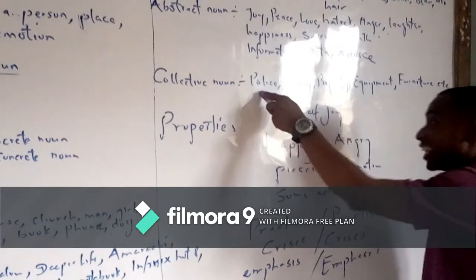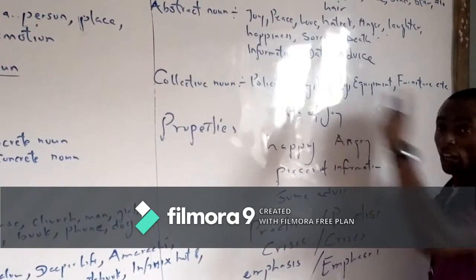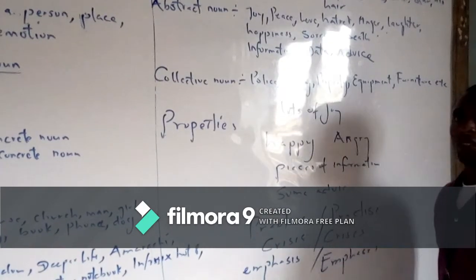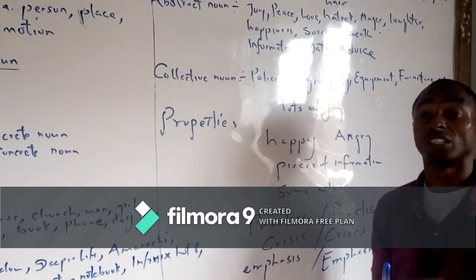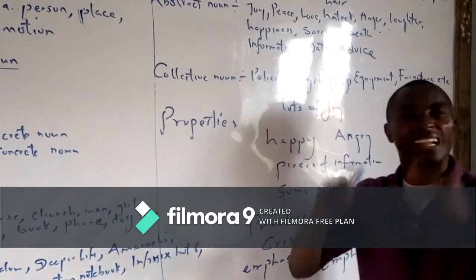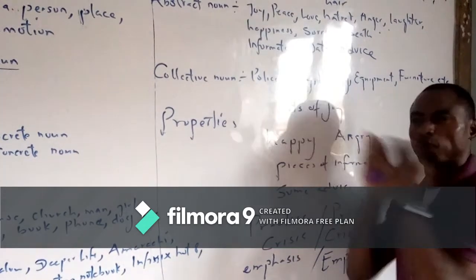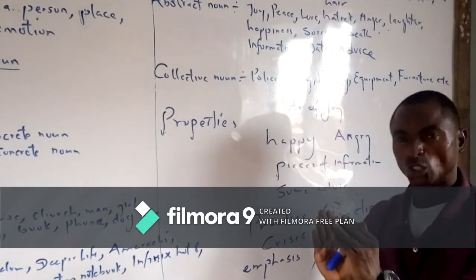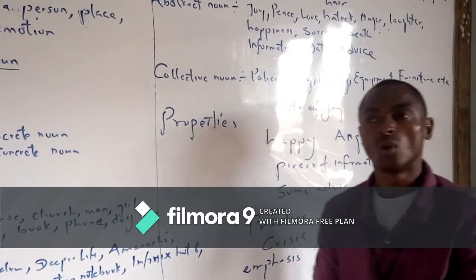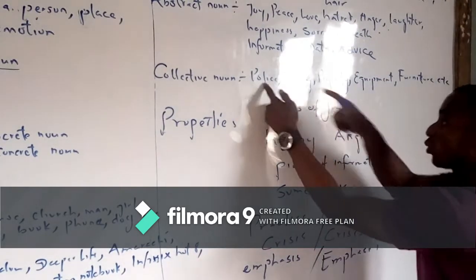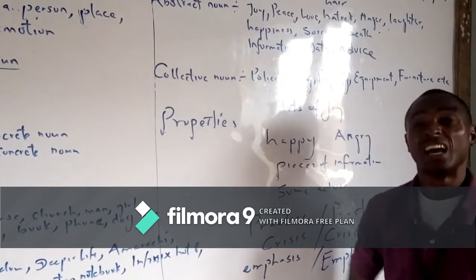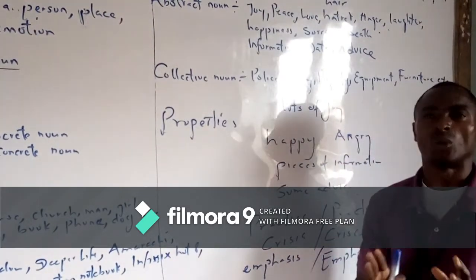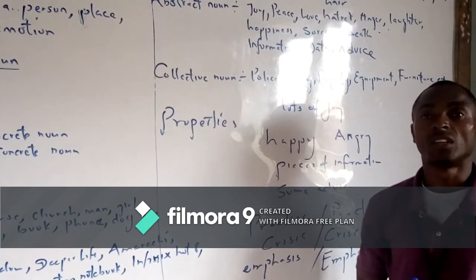But this one that includes humans, take note. There are times you use them with plural verbs and there are times you use them with singular verbs. Take note. Whenever this collective noun is performing an action, use a plural verb. Whenever collective nouns like this, involving humans, are not performing an action, use a singular verb.